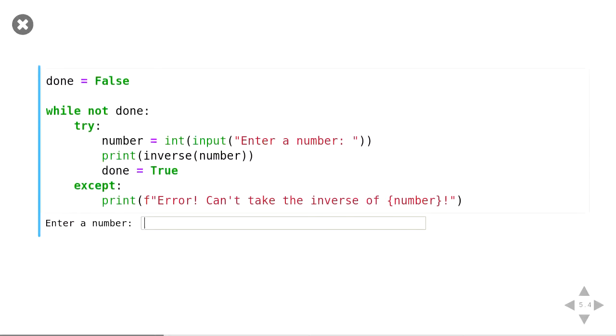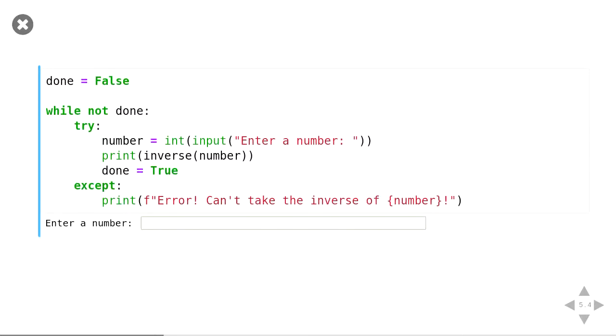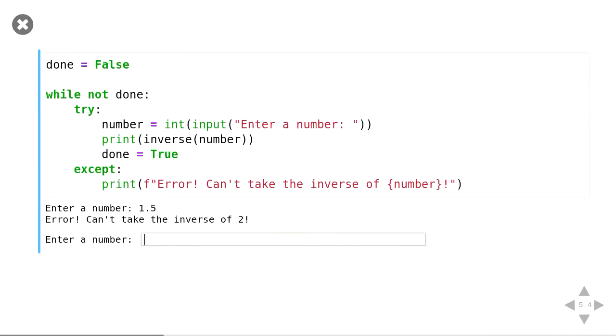So if we run this, we can do something like put in a 0, doesn't work. Put in 2, it works. Or we can even put something like 1.5. But wait, now it doesn't work anymore, right? Because we've gotten a different error.